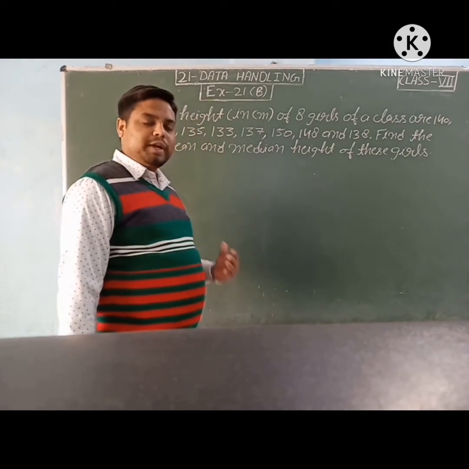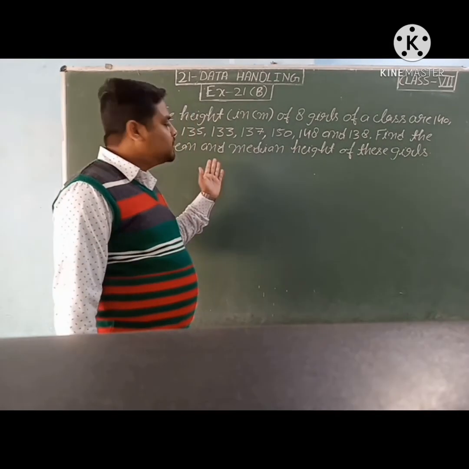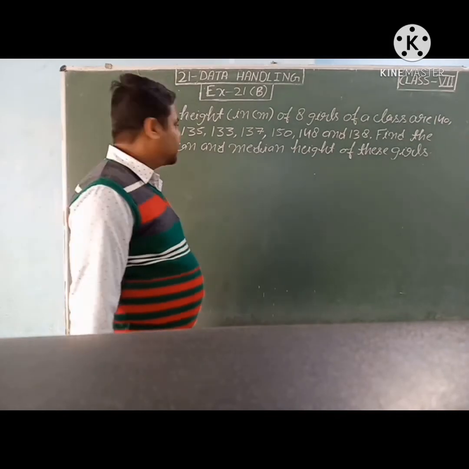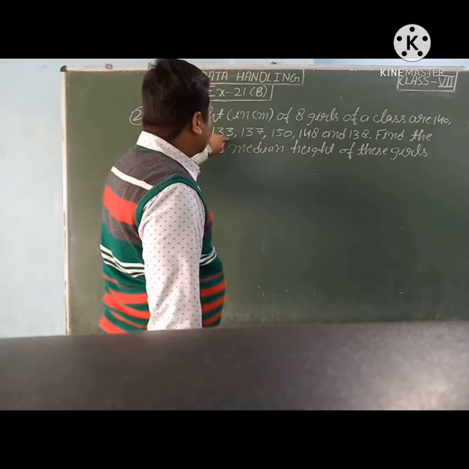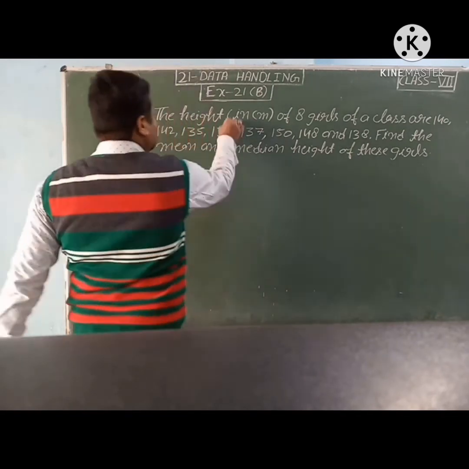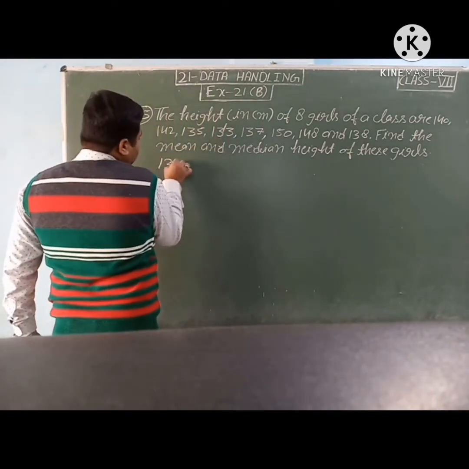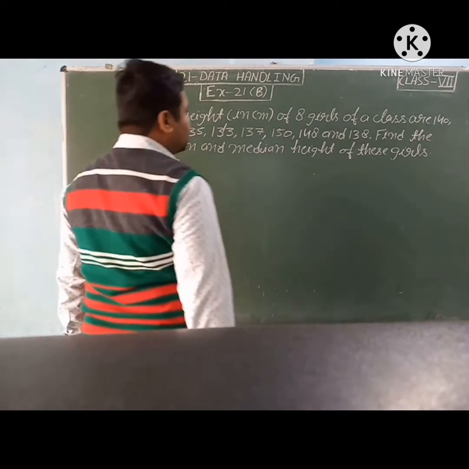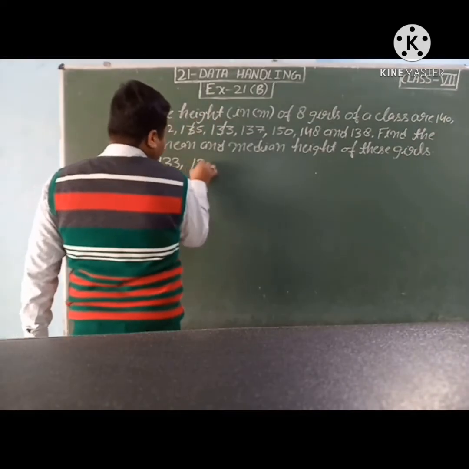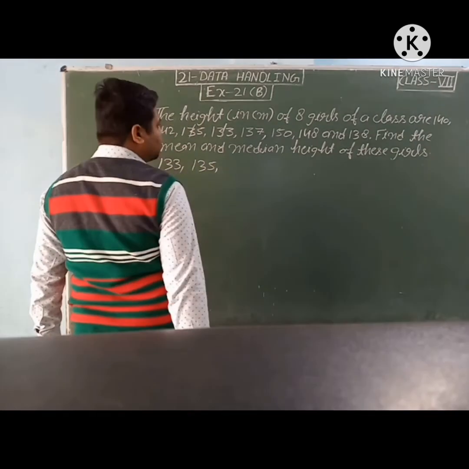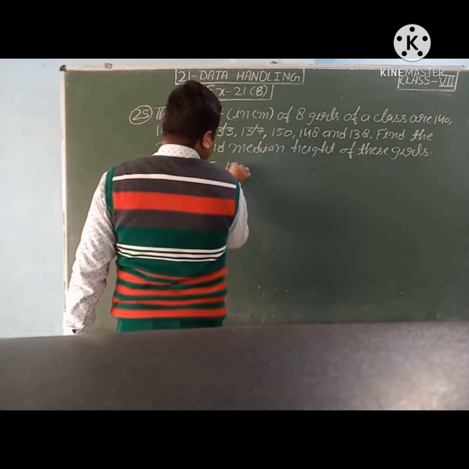For median, we will arrange the data in ascending order. So 140, 142, 135, 133. So 133 is small. Then after 133, yes, 135. Then 137.